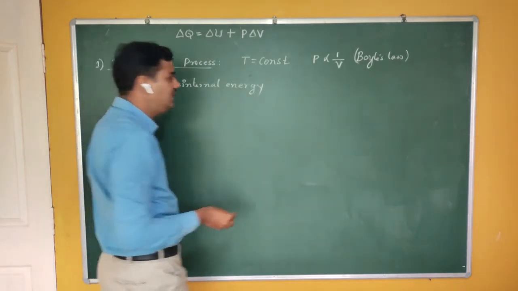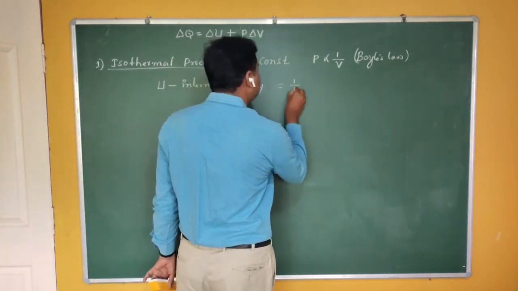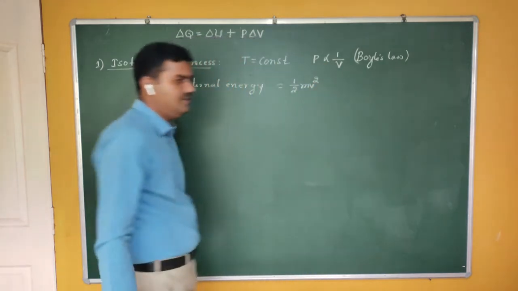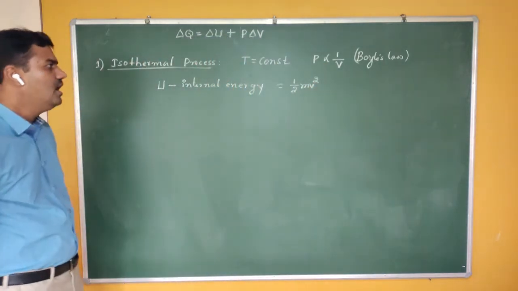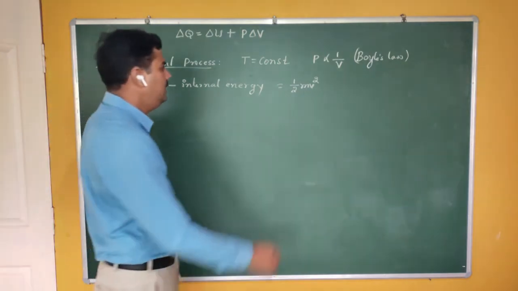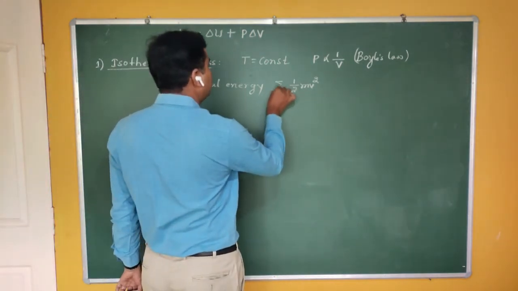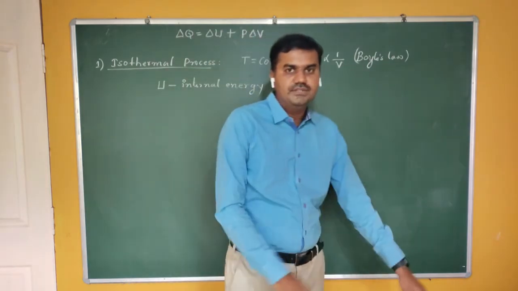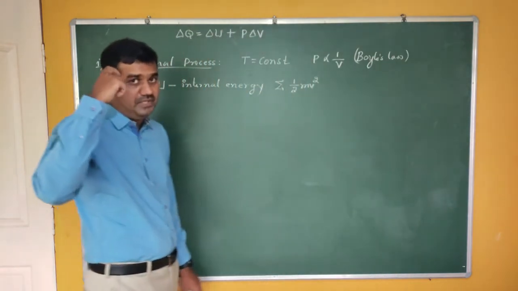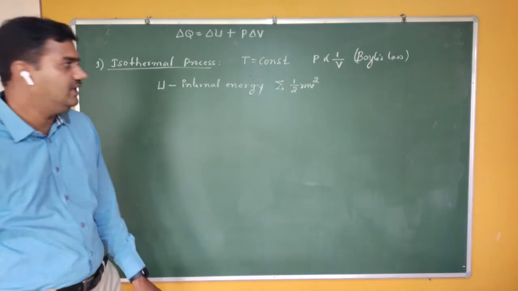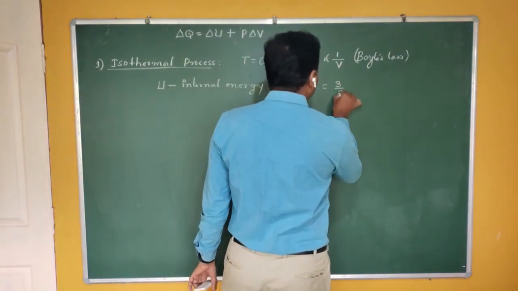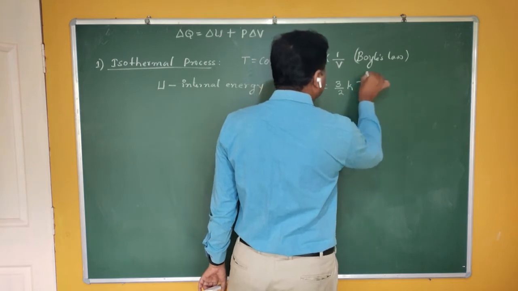What is internal energy? Internal energy is the sum of kinetic energy of the particles in a container. That means it is somewhat related to half m v square, a summation of half m v square.